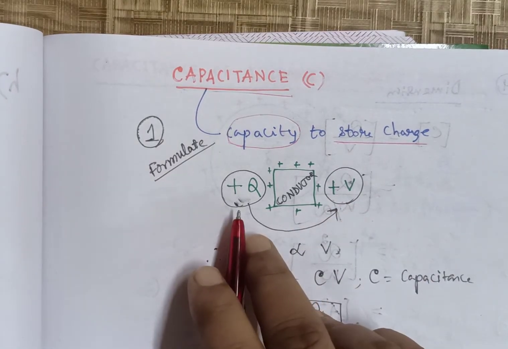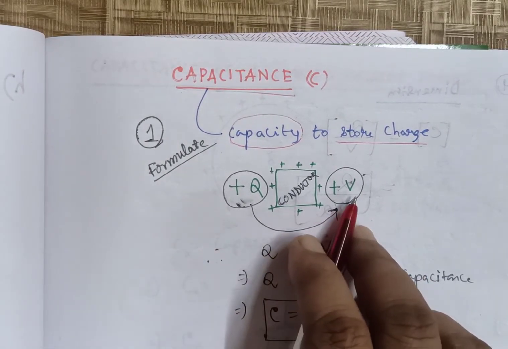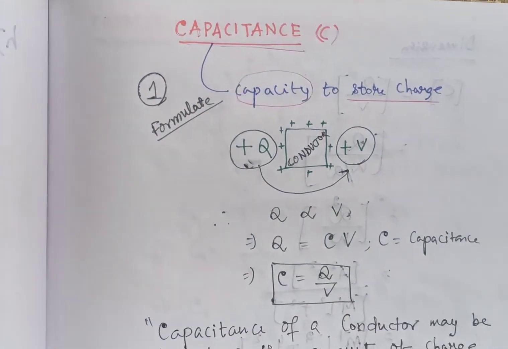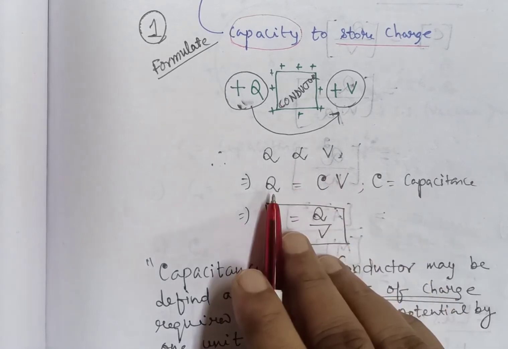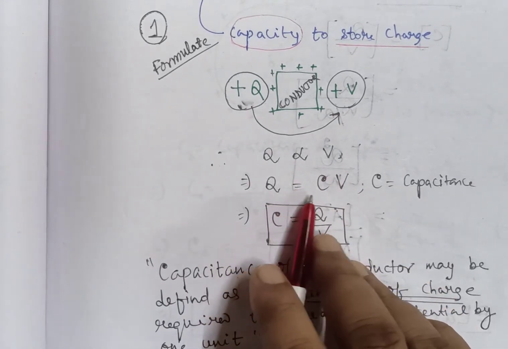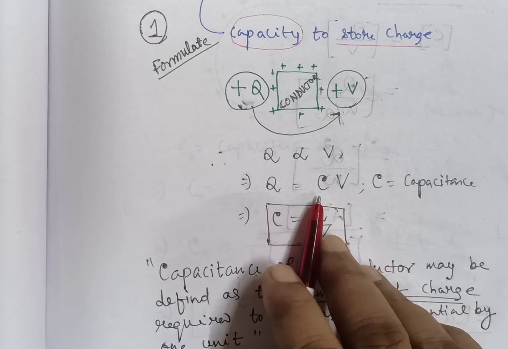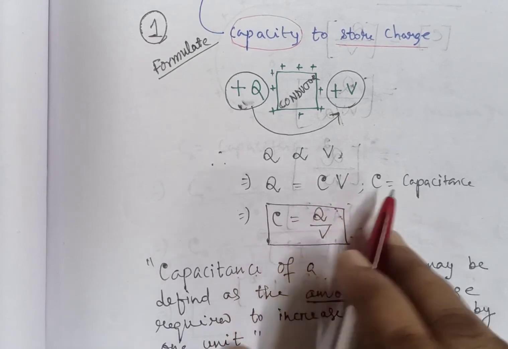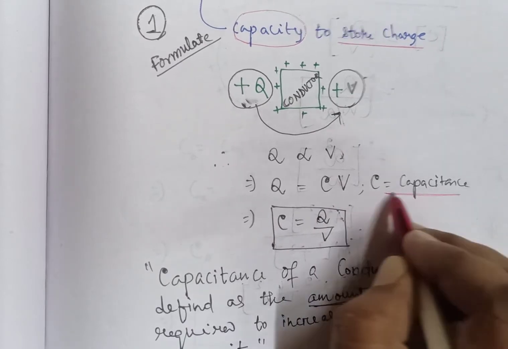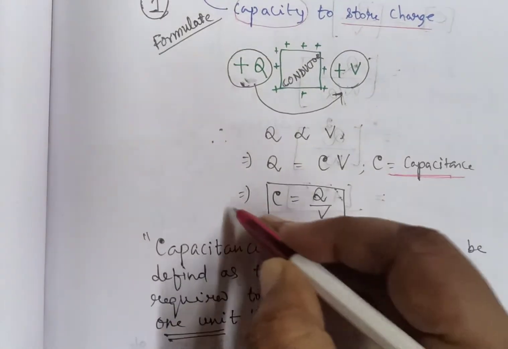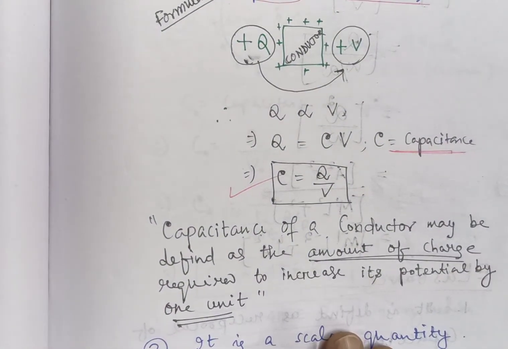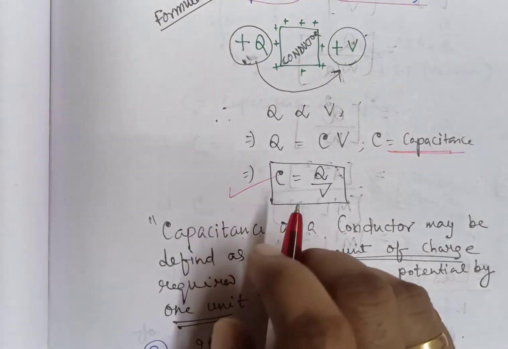If we increase the charge, then the potential increases. So in a mathematical sense we can write Q is proportional to V. Then we can formulate the equation Q equals CV, where C is the proportionality constant. This proportionality constant is the capacitance of a conductor. So the formula is C equals Q by V. This is the formula for the capacitance of a conductor. This is the first formula that we have formulated for the capacity of a conductor.